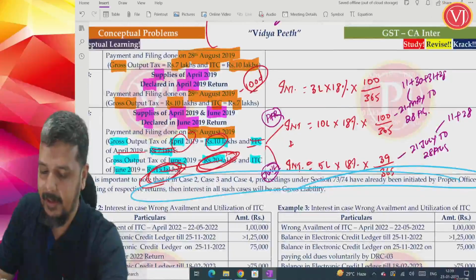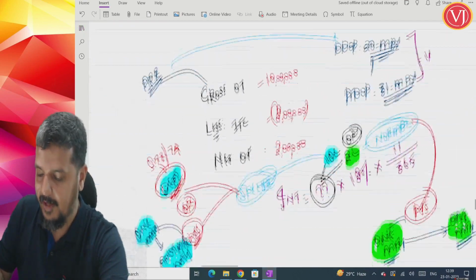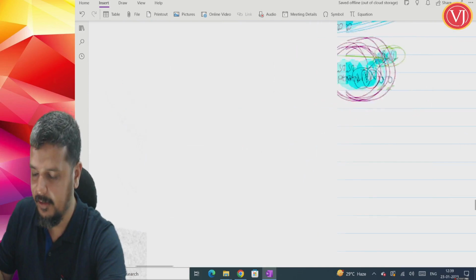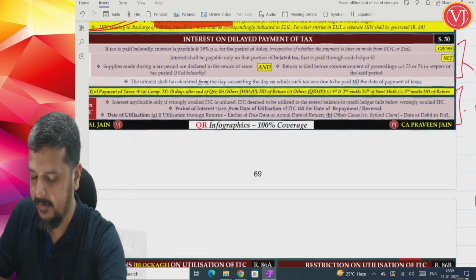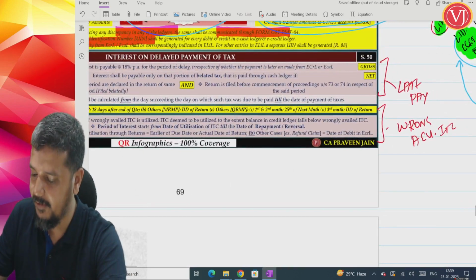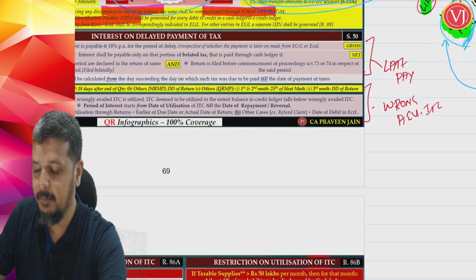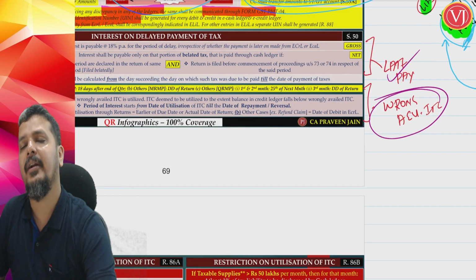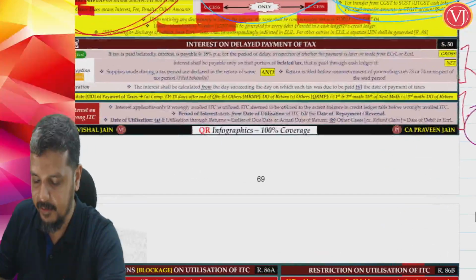So when you talk about interest, we are done with the first part of interest, but the focus is on late payment. But the second part of interest is still pending. All the ifs and buts, we are done with the first part. Now the focus is on the second part, which is all about wrong availment or utilization.